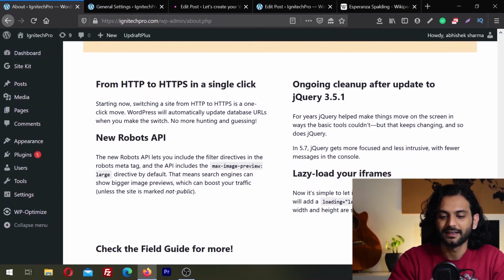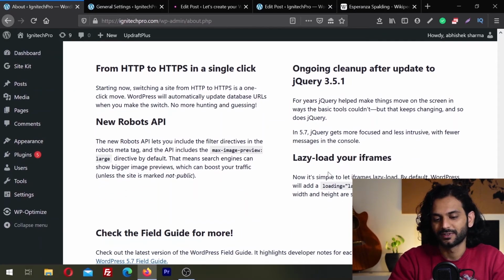And then the last thing is lazy loading your iframes. By default now, WordPress will add a lazy load attribute to iframes. So pages that have iframes will load faster.